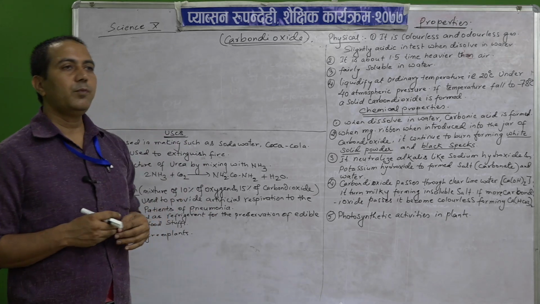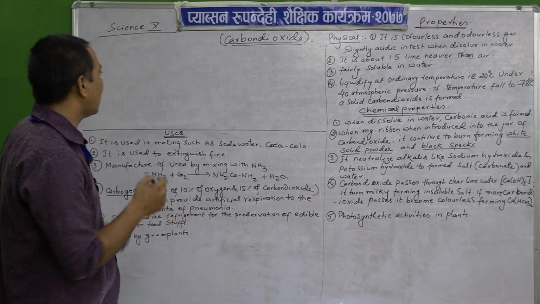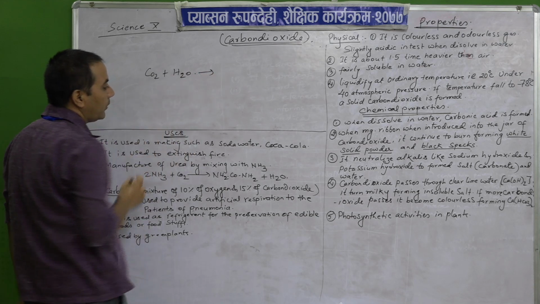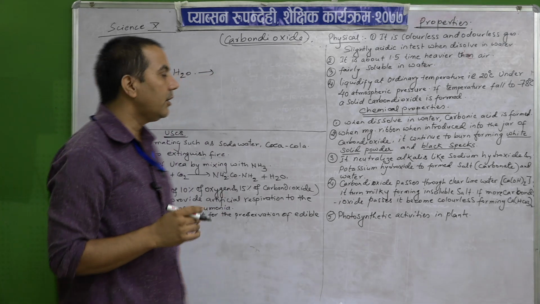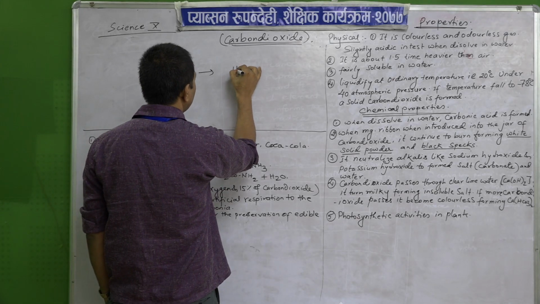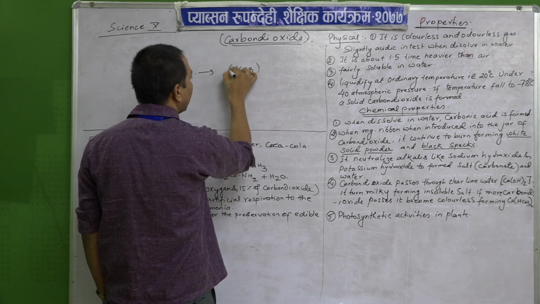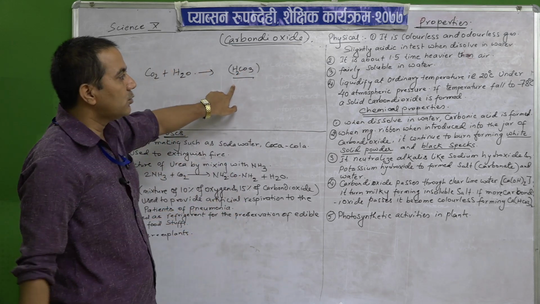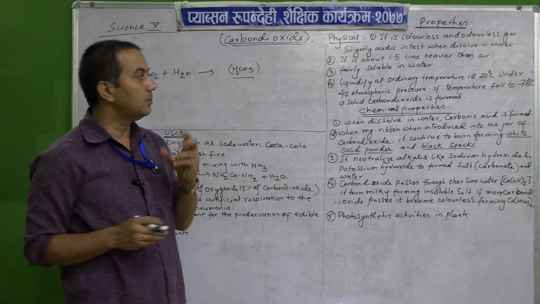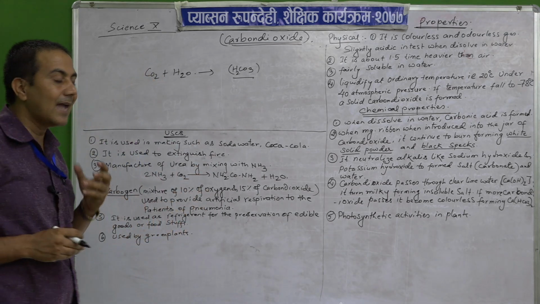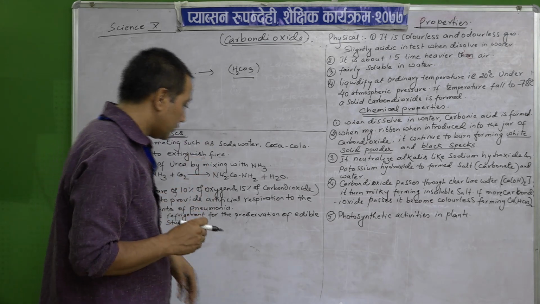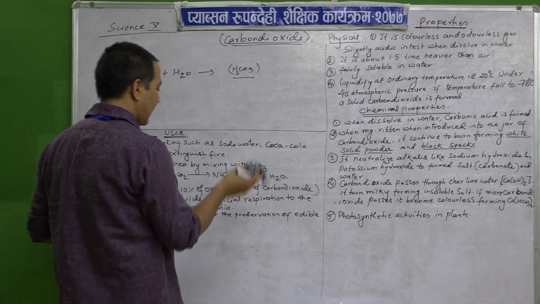Another one: if we dissolve carbon dioxide in water, then what happens? It forms carbonic acid, H2CO3. Due to this, it is slightly acidic in nature when it dissolves in water.